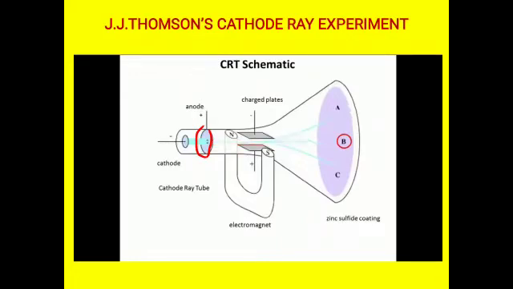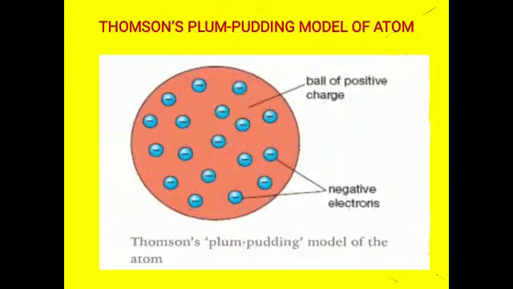So the deflections were produced when an electric field is placed in the pathway of the cathode ray and the magnetic field is placed in the pathway of the cathode ray. Based on that, Thomson concluded that the atom consists of a negatively charged particle called the electron. According to J.J. Thomson, the model of the atom would be like this. This is called Thomson's plum pudding model of the atom.